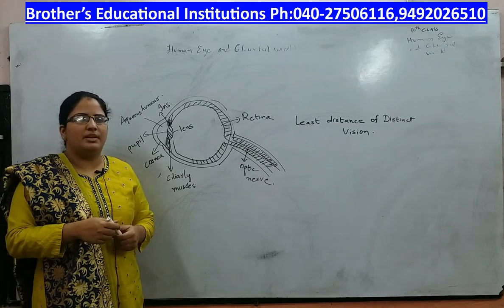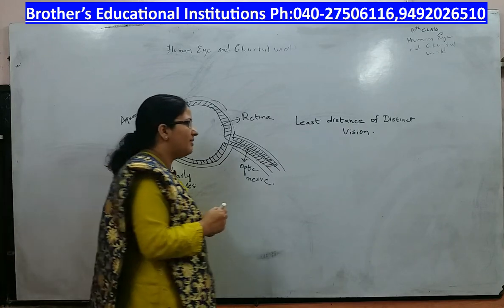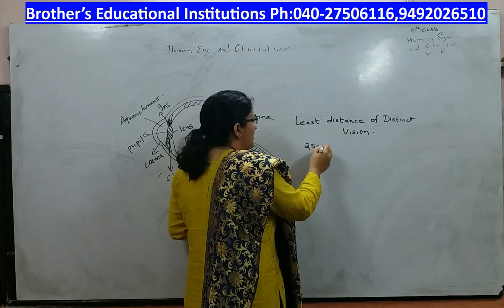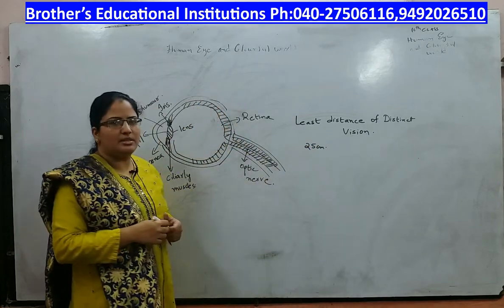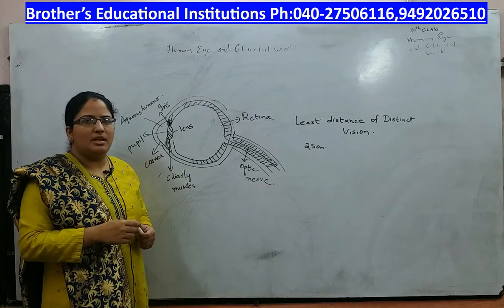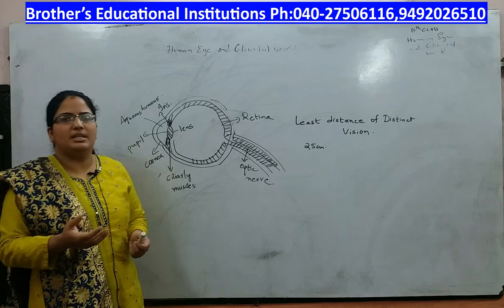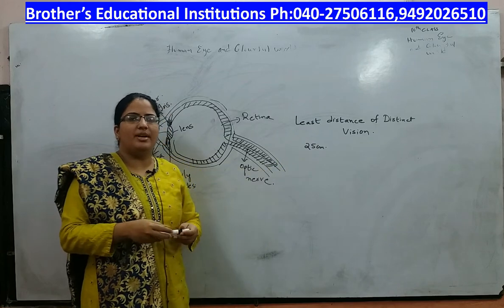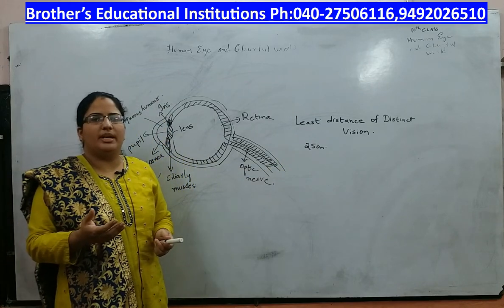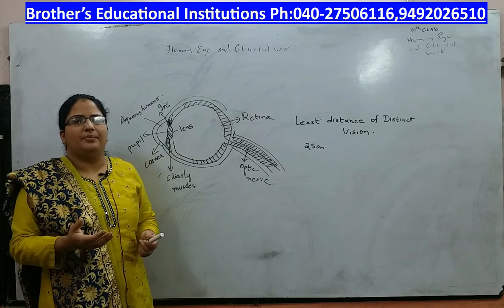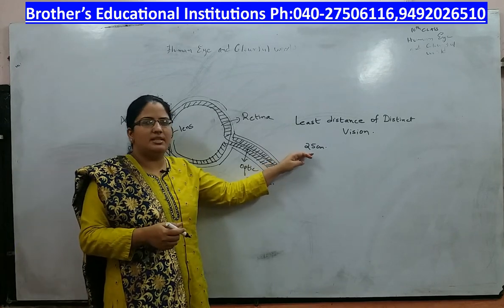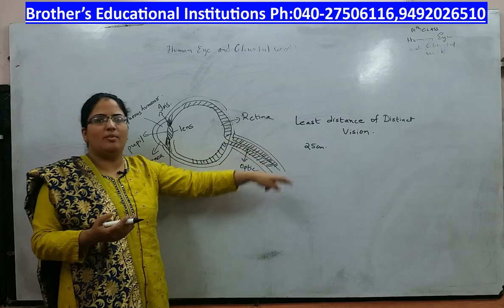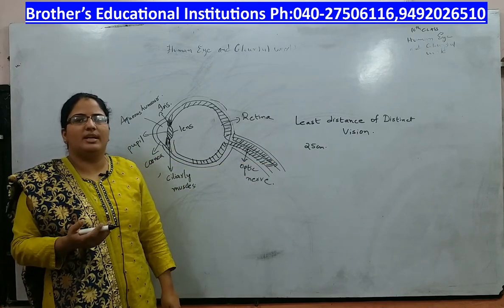So note down this distance for 6 to 7 friends of yours, and you will find that the distance is about 25 centimeters. For some it may be 24, for some it may be 26 centimeters, but on an average it is 25 centimeters. So from 25 centimeters from your eye, you will be able to read the letters or the words correctly. This distance of 25 centimeters is called the least distance of distinct vision. For clear vision you need to keep an object at least 25 centimeters away so that you can read the words clearly.